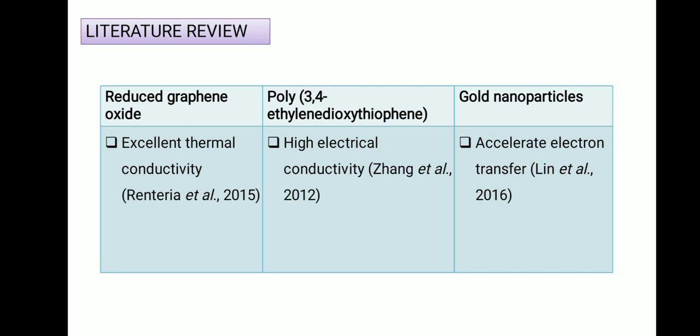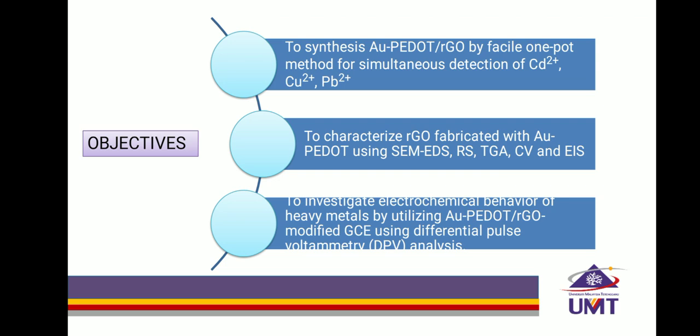The objectives of this research are to synthesize AuP.RGO for simultaneous detection of heavy metals. Next, to characterize AuP.RGO using SEM-EDS, Raman spectroscopy, TGA, CV, and EIS. Last one is to investigate the electrochemical behavior of heavy metals utilizing AuP.RGO modified on GCE using DPV analysis.